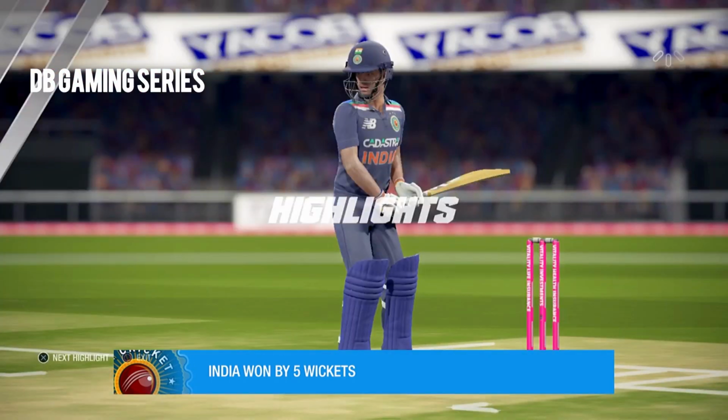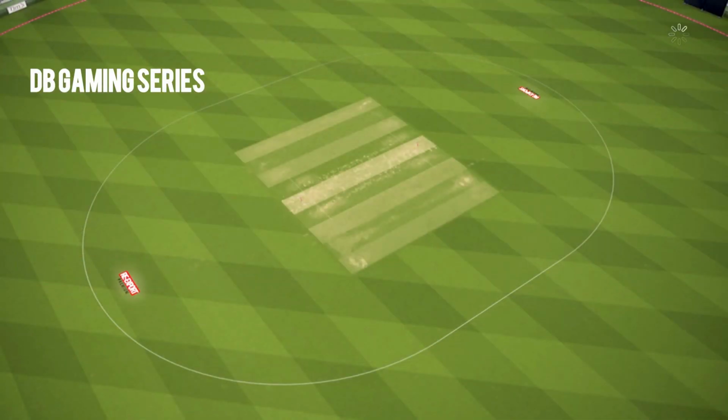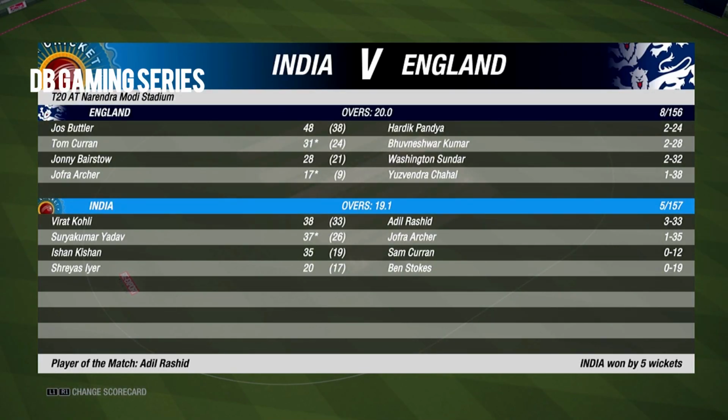Well played to all the teams, but India were the better team on this day, especially Virat Kohli and Hardik Pandya, Bhuvneshwar. Every bowler, every batsman did their best, and they have won the game.